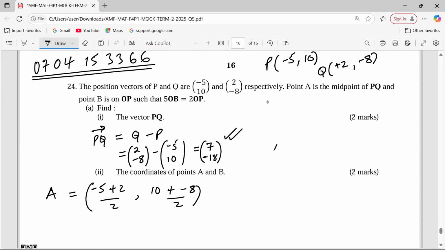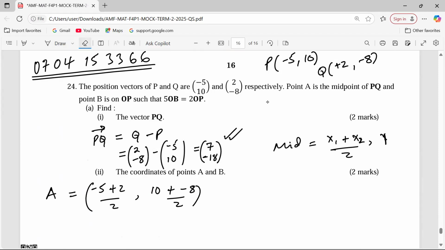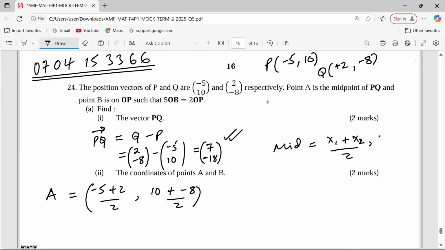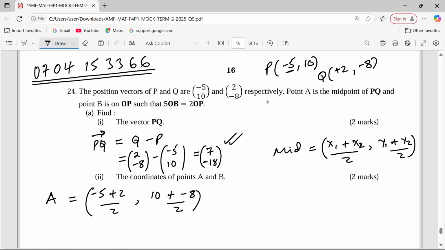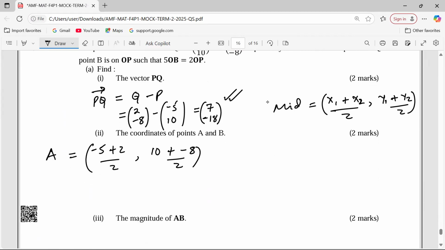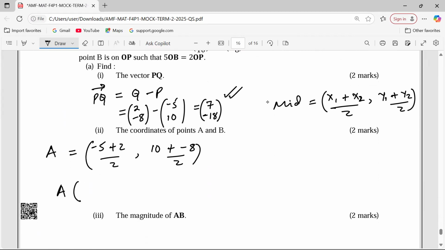So for us to get the midpoint, generally, it's usually given by x1 plus x2 over 2, then y1 plus y2 also over 2. That's why I'm getting -5 and 2 divided by 2, then 10 and -8 also divided by 2. So the coordinates of A now shall be, this is -3 over 2, which is -1.5. Then 10 plus -8 becomes 2 over 2, which is 1.